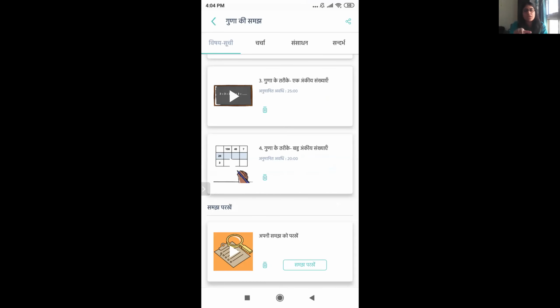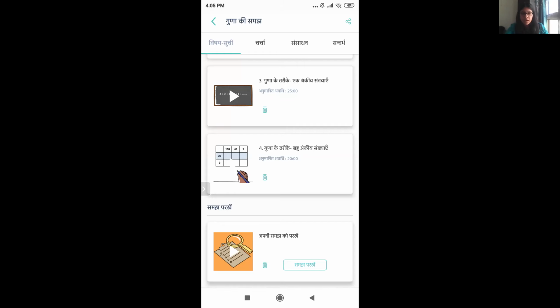Now, for you to get the certificate, you need to get 60% marks in this assessment. Now, how to get the certificate: once you are done with the course, you have given the assessment properly, you have scored more than 60%. Let me tell you how to get the certificate. Since I have not completed this course and I was not able to score enough marks, you are not seeing that option over here. But once you score more than 60%, then instead of this Samajh Parkhe, you'll start seeing certificate Prapt Kare.